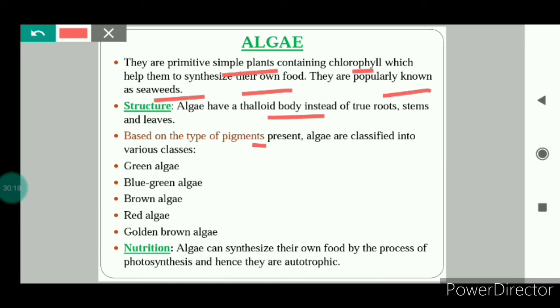Based on the type of pigment present, algae are classified into various classes like green algae, blue-green algae, brown algae, red algae, golden brown algae. So these names have been given on the basis of the type of pigment present in them. As algae have chlorophyll, they can make their own food by photosynthesis, so they are autotrophic. Autotrophic means they can make their food on their own.